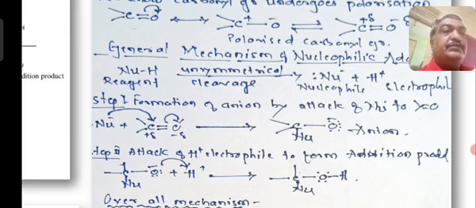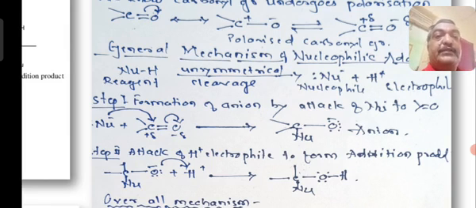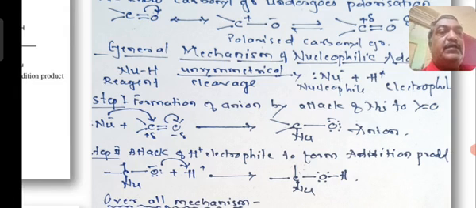On oxygen there are 6 electrons, and I have represented this as an anion only. Then in the second step, H plus, that is the electrophile, attacks the anion to form the final product of nucleophilic addition, that is C with Nu and OH, and the two valencies of the carbonyl group.